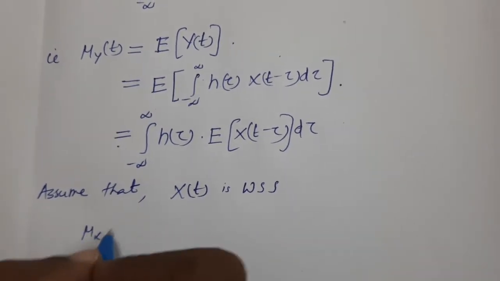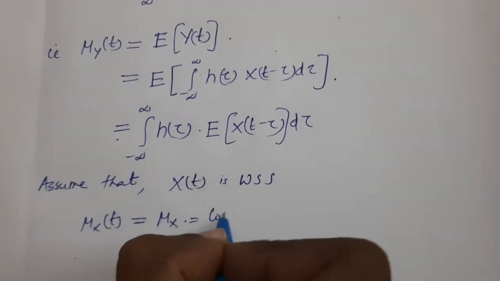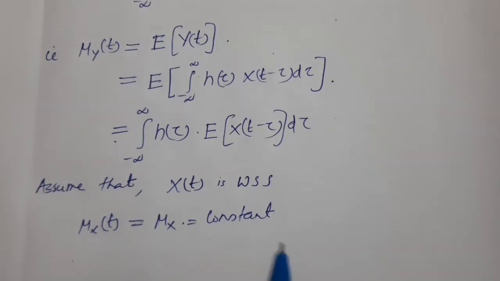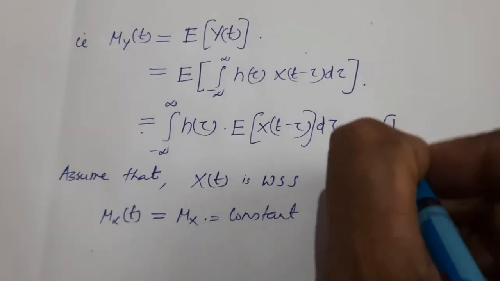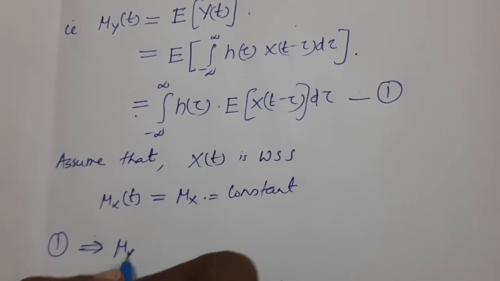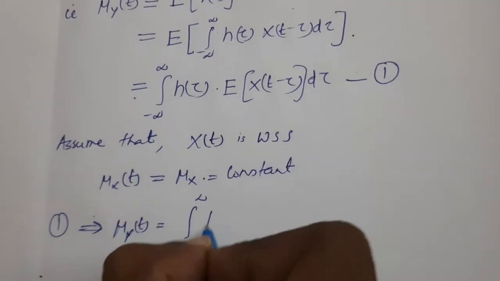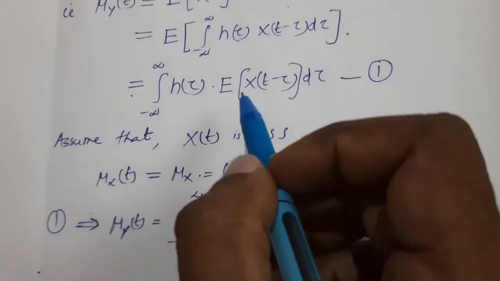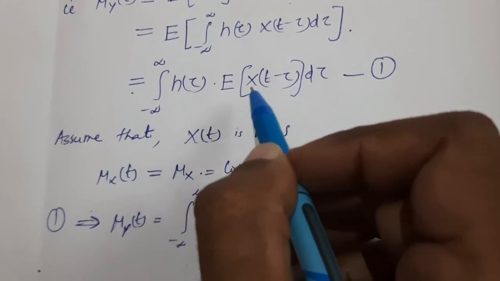The mean, that is mu x(t), can be written as mu x, which is a constant. Right. This we already discussed in the previous class. So equation number 1 gives mu y(t) as the integral from minus infinity to plus infinity of h(tau) into the expectation of x(t minus tau). The expectation of x(t minus tau) is mu x.